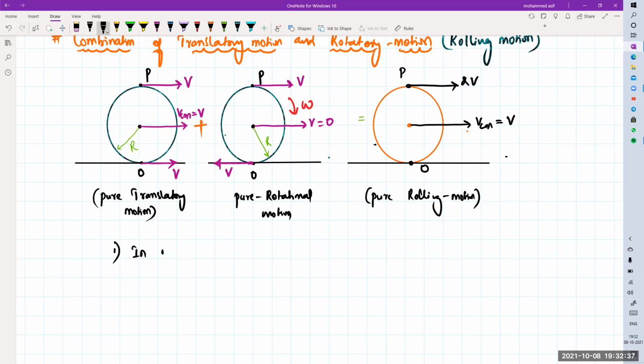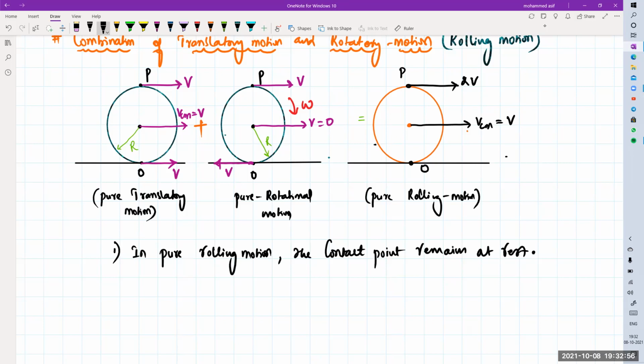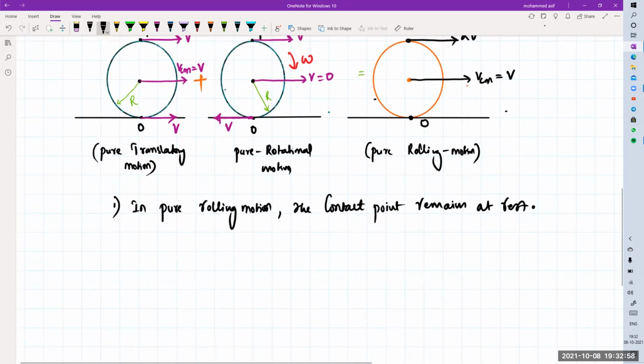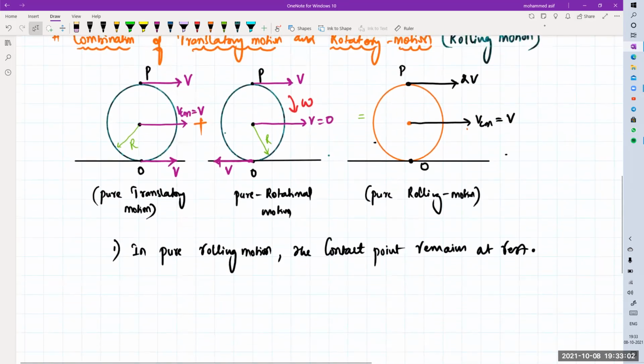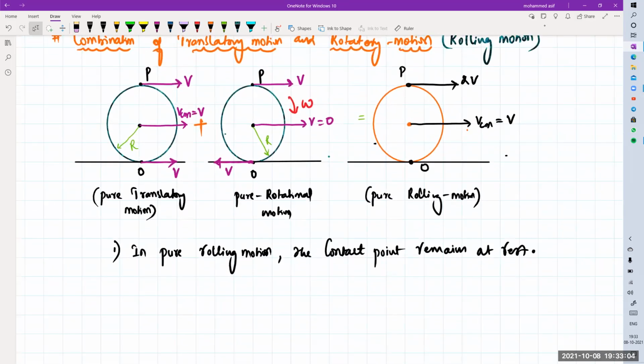In pure rolling motion, the contact point remains at rest. Clear? So at point of contact O, it becomes zero, that is, rest.